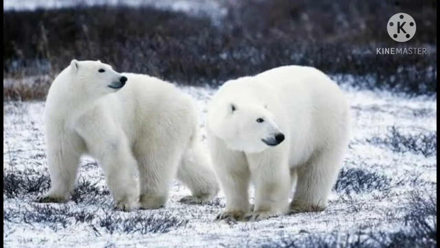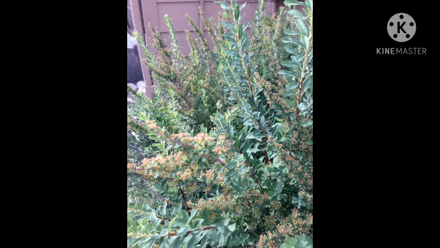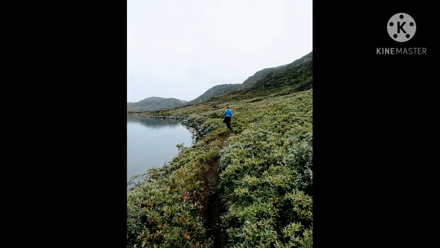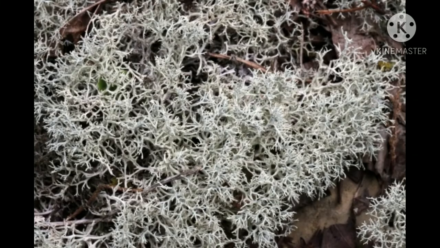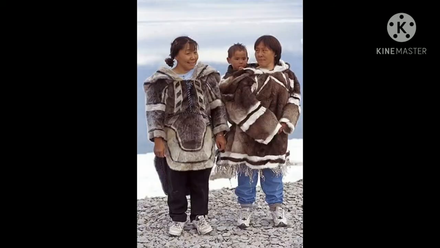Vegetation of Greenland. Nothing grows in the ice-covered areas of Greenland. There are no forests and no crops can be grown here. Plants like cotton grass and lichen grow in southern Greenland during the summer months. Some flowers bloom during the spring season. Summer and spring seasons last for a very short span of time.